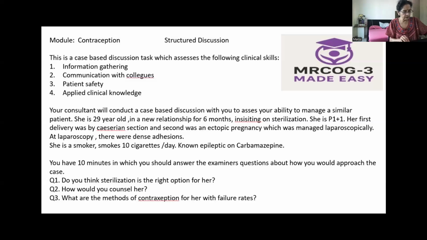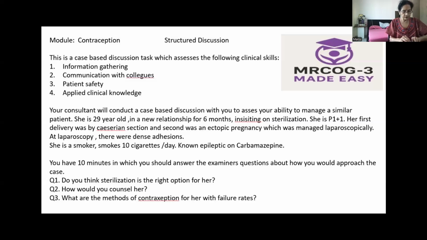Then I'll check her BMI also. Then all the options I will discuss with her, and I will give her the choice. Now the first option I would like to discuss is the levonorgestrel intrauterine system. I will explain to her with a diagram. I'll tell her that it is 99% effective, and it is not affected by the carbamazepine which she is taking.